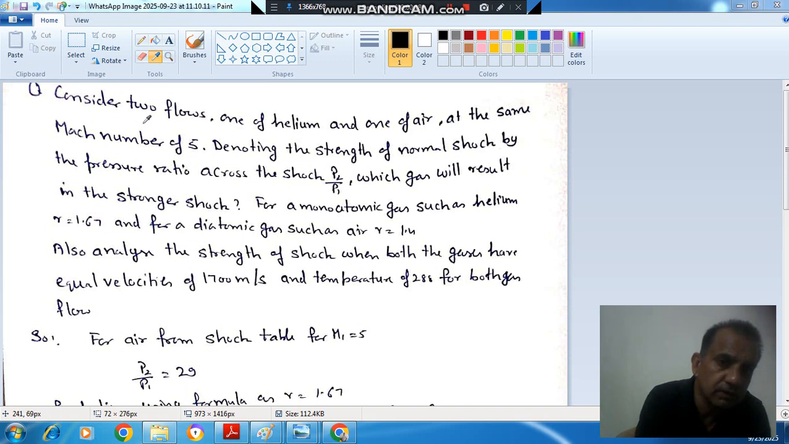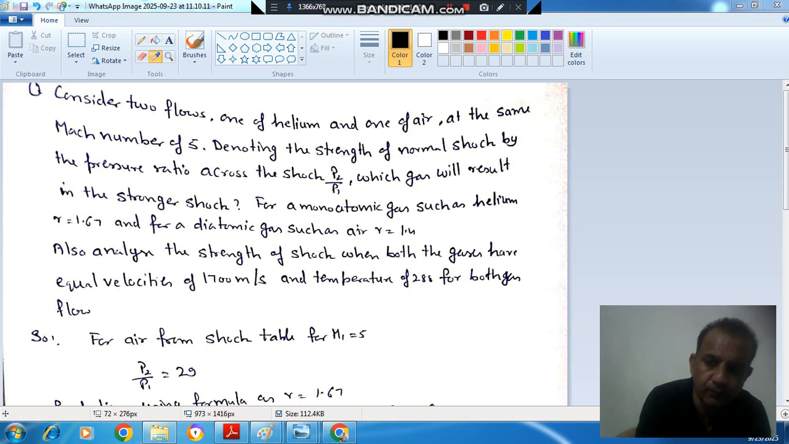Next question is: consider two flows, one of helium and one of air, at the same Mach number of 5. Denoting the strength of normal shock by the pressure ratio across the shock, P2 by P1, which gas will result in the stronger shock? For a monoatomic gas such as helium, gamma is 1.67, and for a diatomic gas such as air, gamma is 1.3. Also analyze the strength of shock when both gases have equal velocities of 1700 meter per second and temperature of 288 for both gas flows.